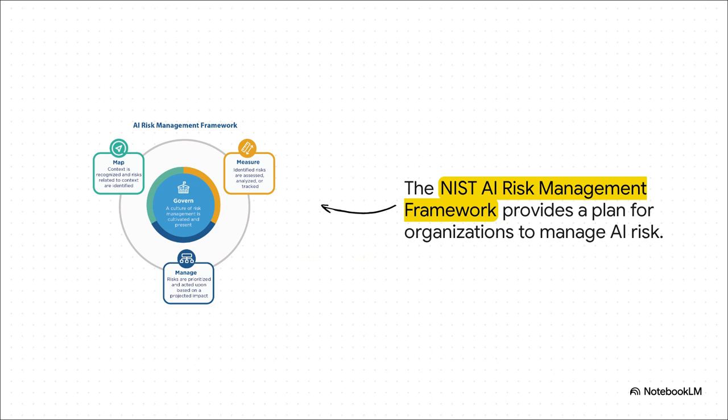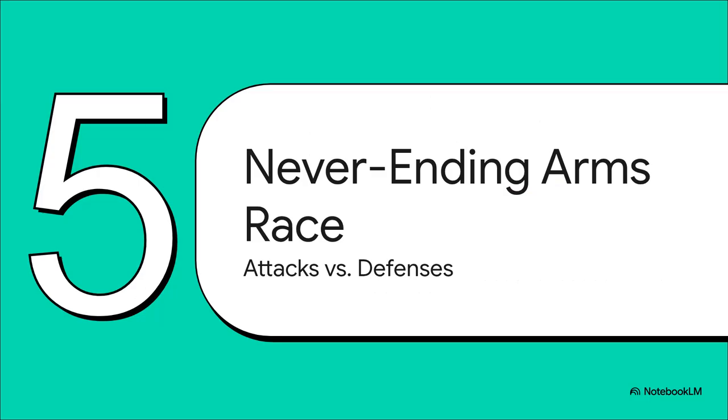Zooming out to the big picture, you have frameworks like this one from NIST that give companies a real game plan. It's all about creating this continuous cycle. You govern, you map out the risks, you measure them, and you manage them. The key takeaway is that AI safety isn't a one-and-done thing. It's a constant process. But here's the kicker. Even with all these smart defense strategies, this is an ongoing battle. It's a never-ending arms race.